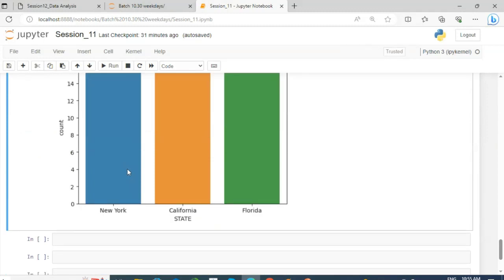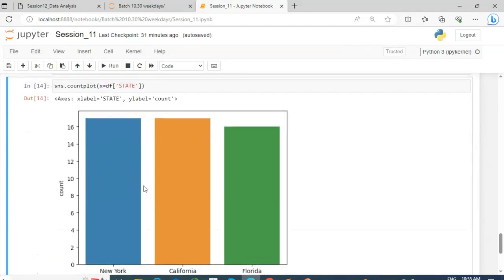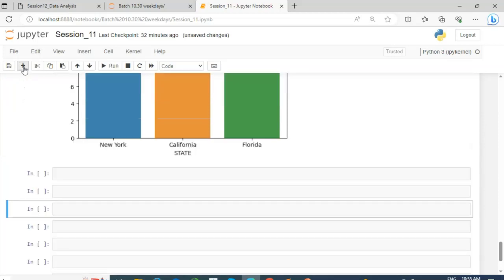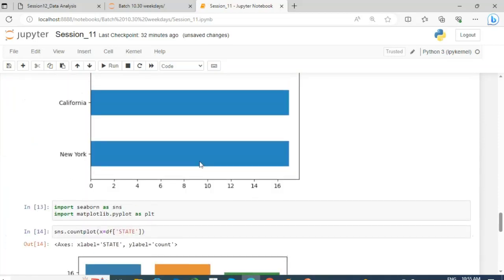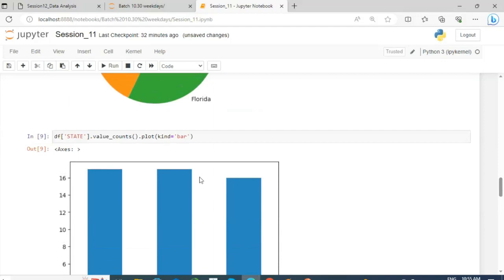But the difference is that you will get the word count here, and maybe the colors are different. So you can use any type of chart here. This chart is almost similar to a bar chart also. So these 4 charts we can generate to analyze categorical data in univariate analysis.